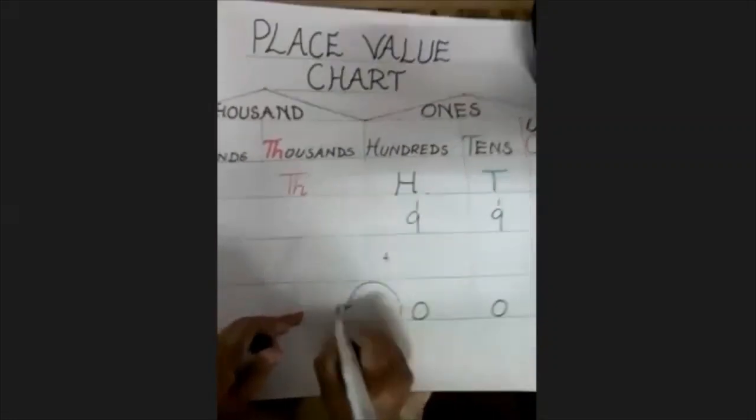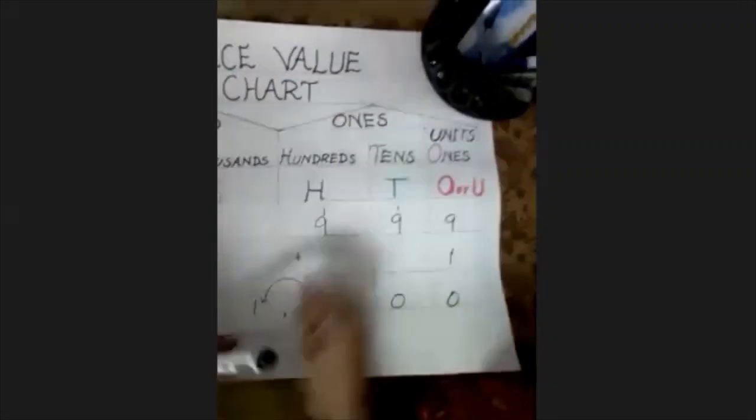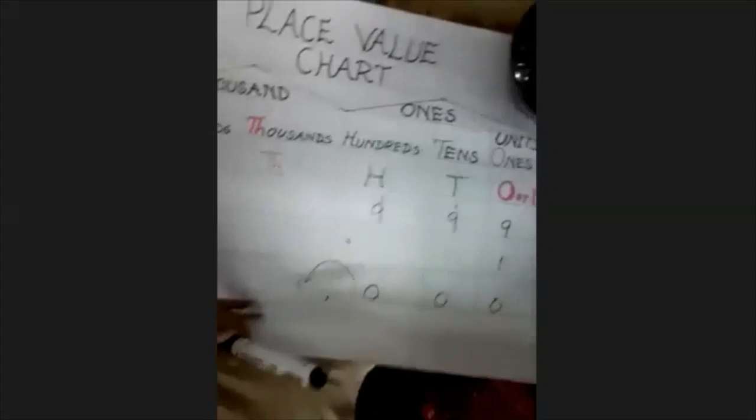And we put a comma. So this is a new house of 1000. These three zeros come in the house of ones, and one goes in the next column, in the next house. To separate the houses, we put a comma. And this number which we have got is 1000.